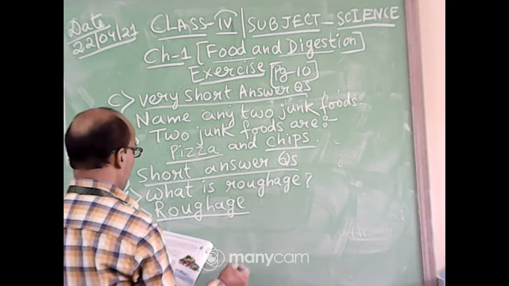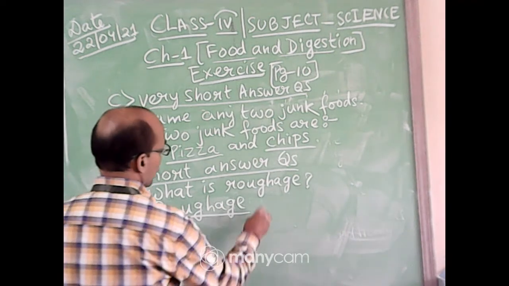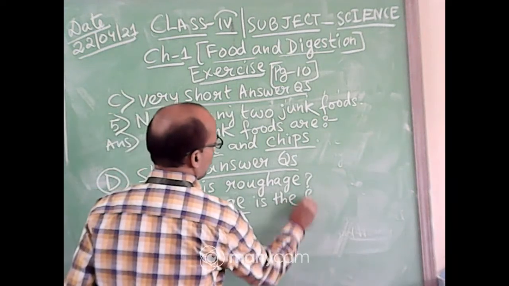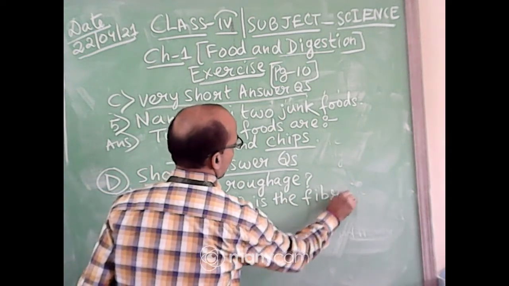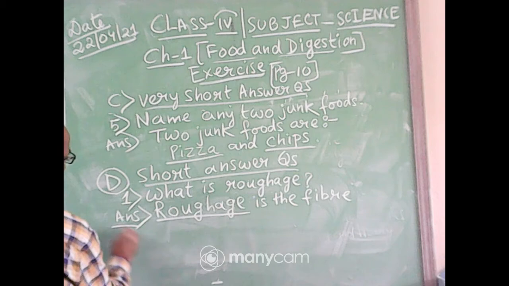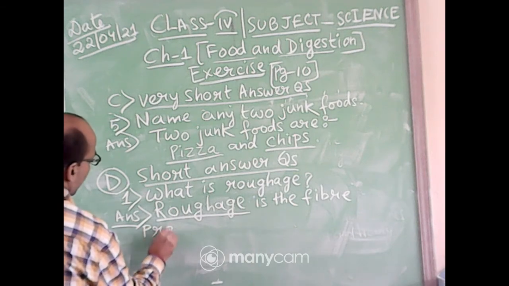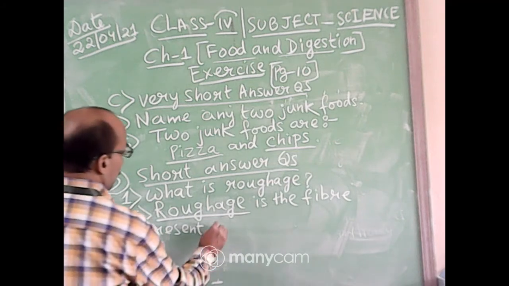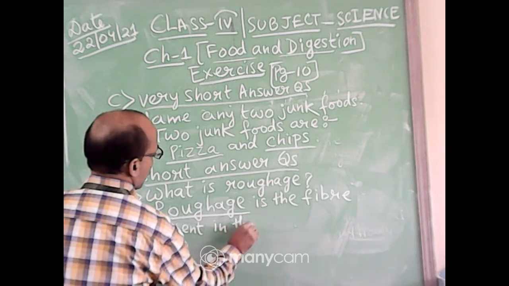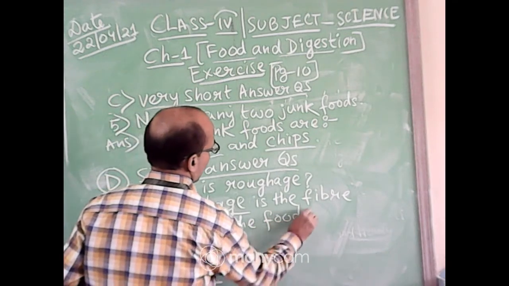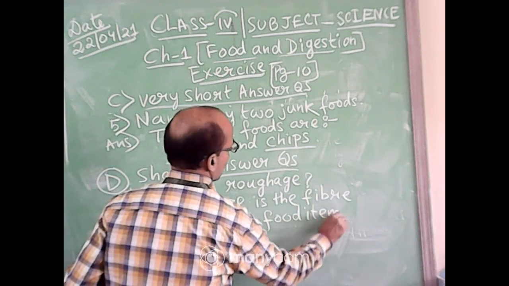Roughage is the fiber present in the food items.